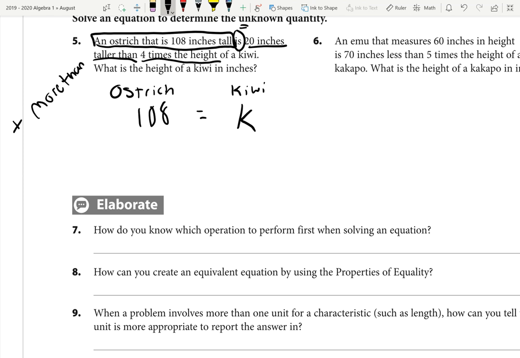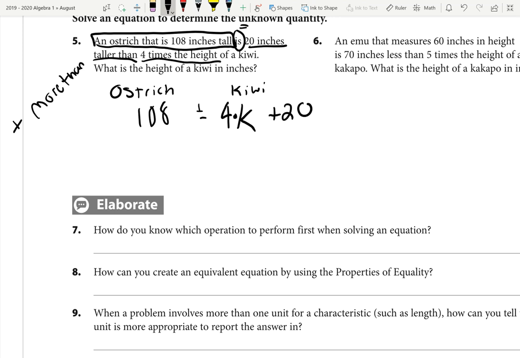So that's what we have to do with this kiwi. We have to add 20 to it. But remember, it's not just the 20. We have 20 inches taller than, but 4 times the height of the kiwi. So that's very straightforward. It tells us 4 times the height of the kiwi, so we're going to have to multiply that kiwi by 4. And there's your equation. We have 108 equals 4 times k plus 20.